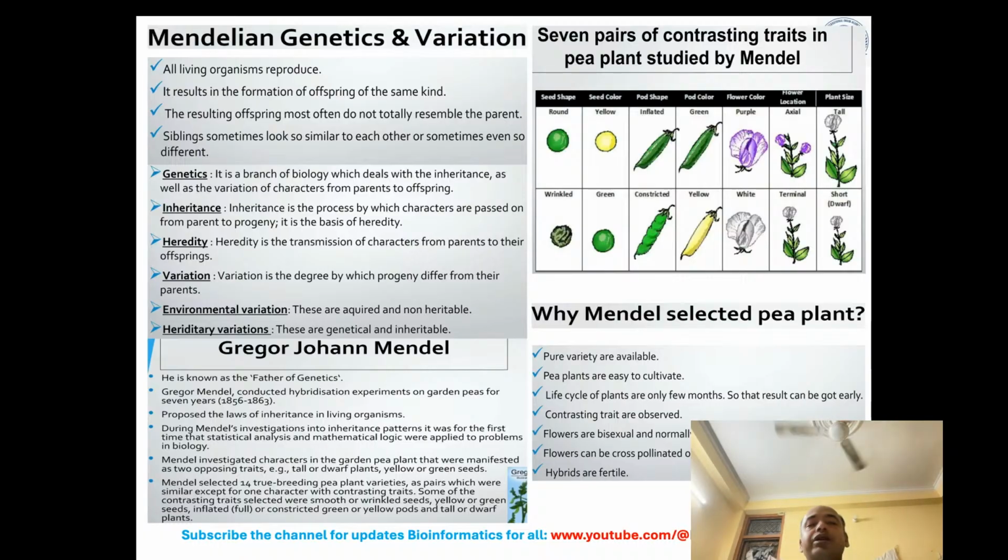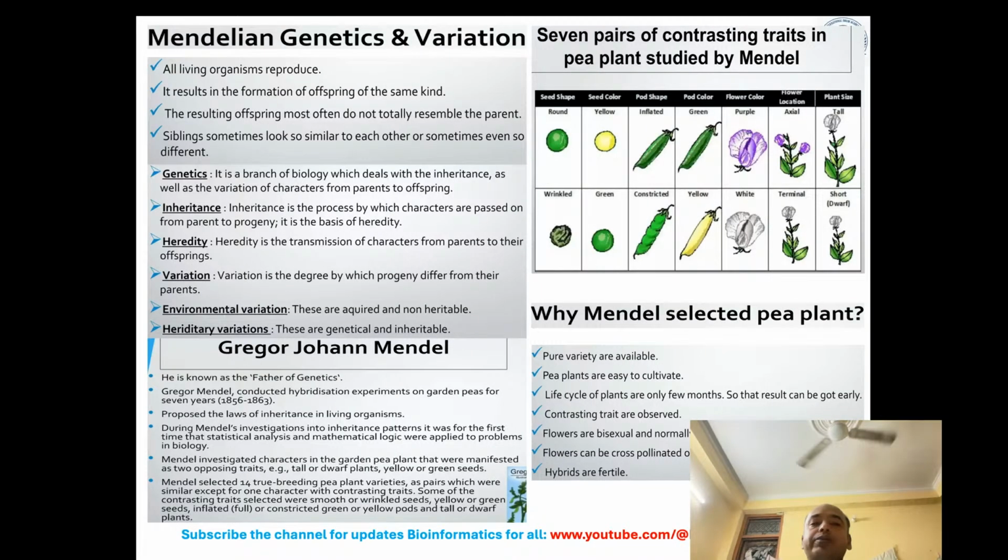All living organisms reproduce. It results in the formation of their own kind. The resulting offspring most often do not totally resemble the parents. Siblings sometimes look so similar to each other, and sometimes so different. Now, if you want to learn the basic concepts like genetics, inheritance, and hereditary variation, it will be worth it.